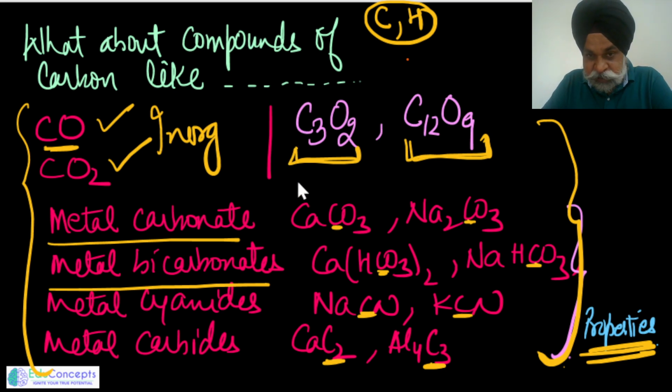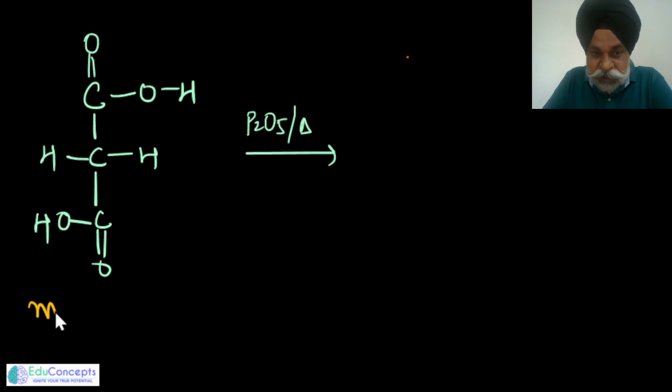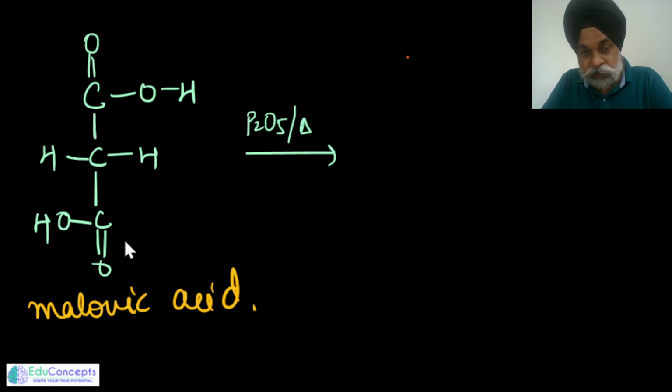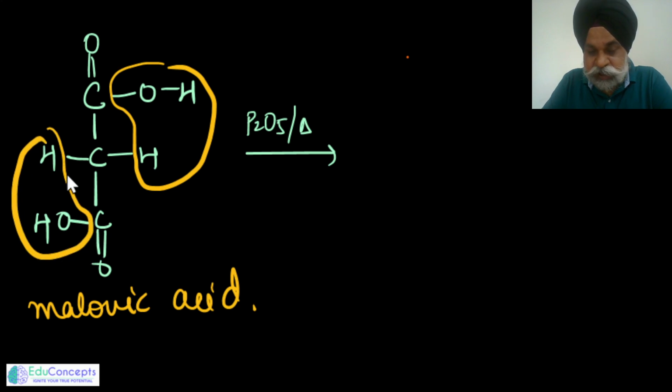Now, this compound is called carbon suboxide. This is one of the oxides of carbon, carbon suboxide. It is formed from malonic acid. So don't get frightened with this particular molecule. This is malonic acid. Now, if I heat it with P2O5, just to make things easier, it goes like this.